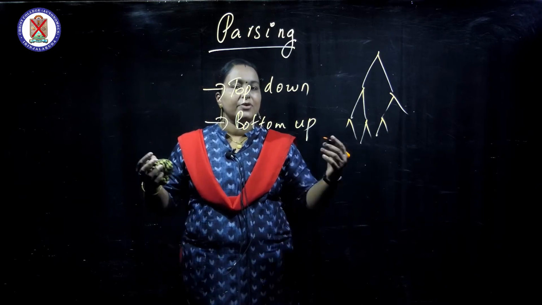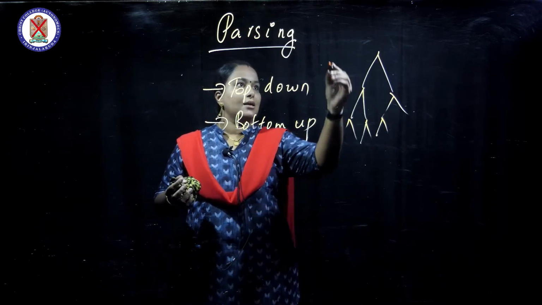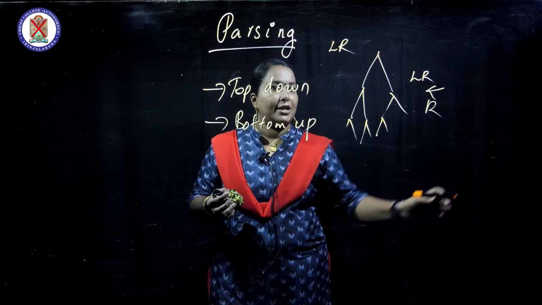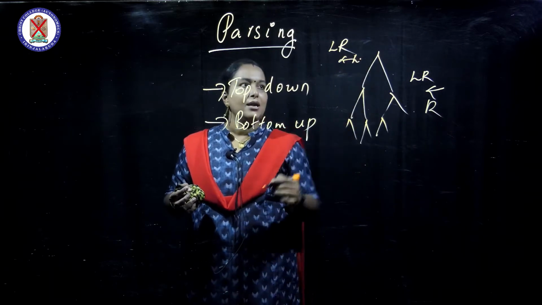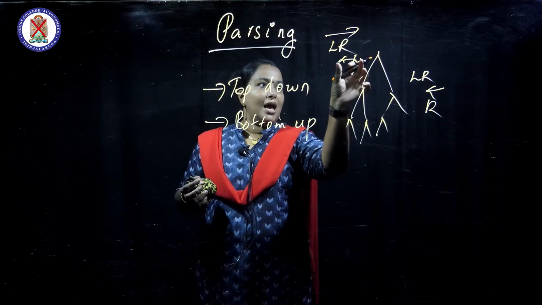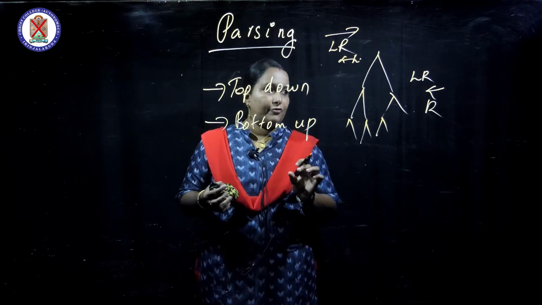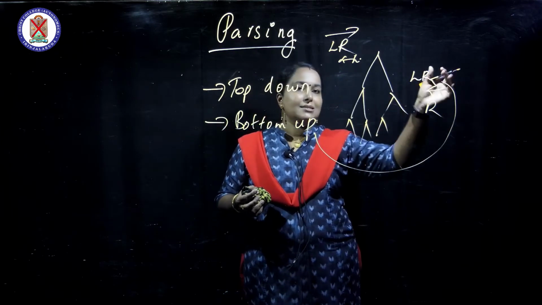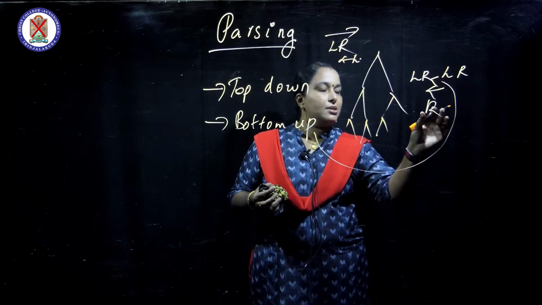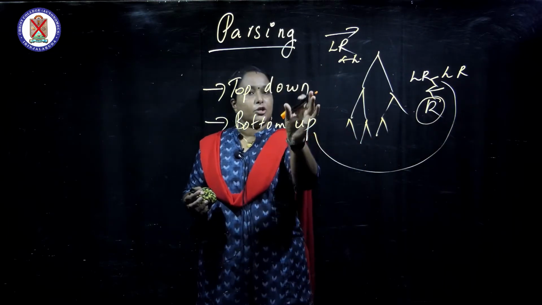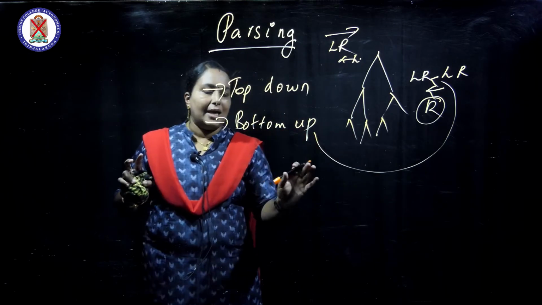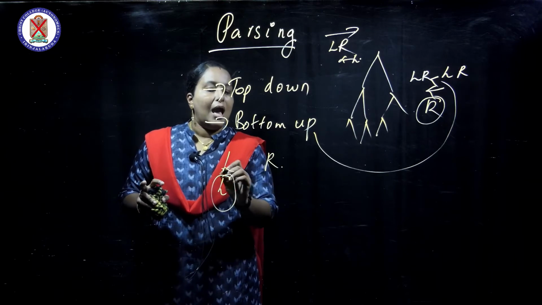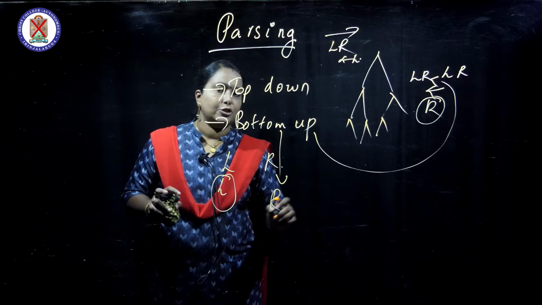But in bottom-up parsing we work in the reverse order. In top-down parsing, scanning is done from left to right and the derivation is leftmost. In bottom-up parsing, the data is scanned from left to right and the derivation is done in the rightmost. Once again, in top-down parsing the data is scanned from left to right with leftmost derivation, and in bottom-up parsing it is rightmost derivation.